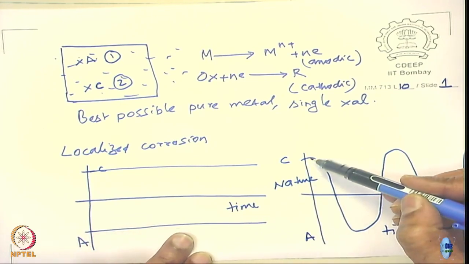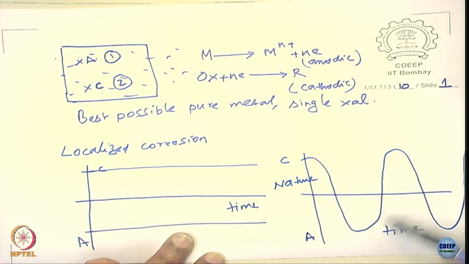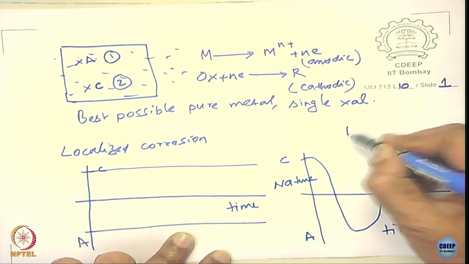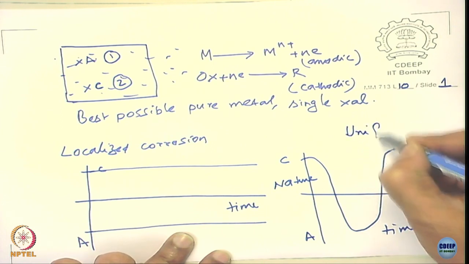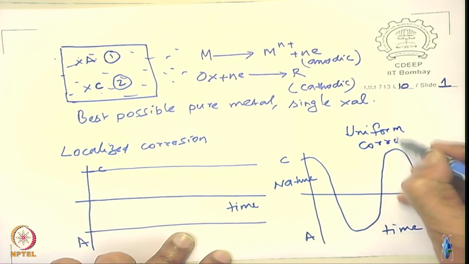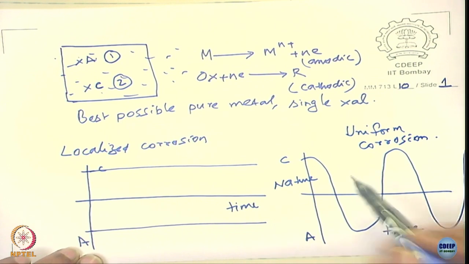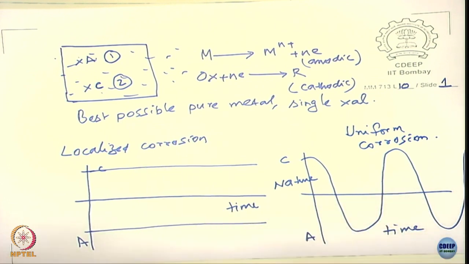For some time it remains a cathode, then becomes an anode, then a cathode, then an anode, and so on. This form of corrosion we call uniform corrosion. So in uniform corrosion, each location can act as a cathode and an anode, and they vary with respect to time.